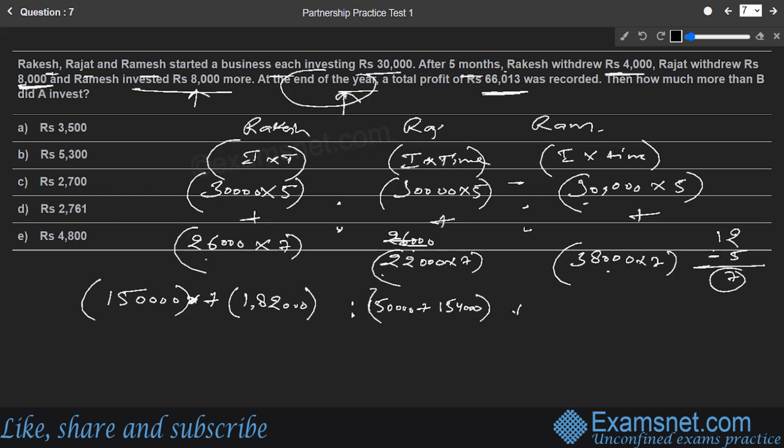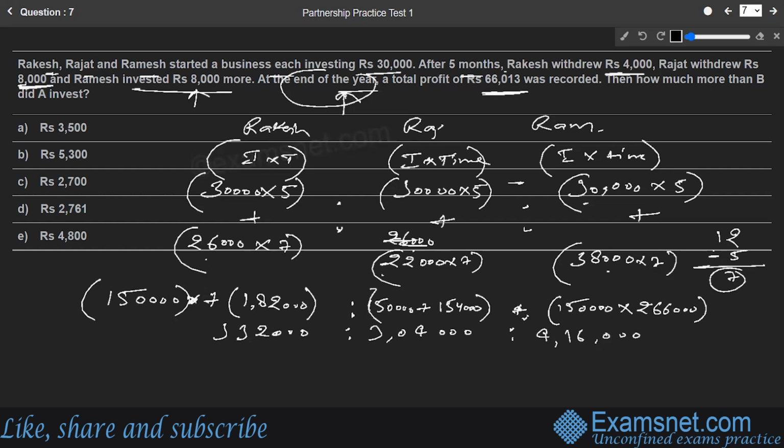Okay, plus the last part, 30,000 into 5, that is 1,50,000 only, plus 38,000 into 7, that is going to be 2,66,000. If we simplify further, this comes out to be 3,32,000 is to 3,04,000 is to the last part, 4,16,000.